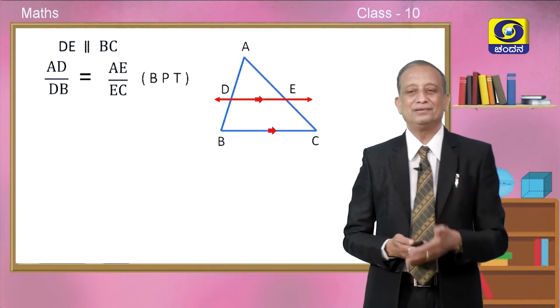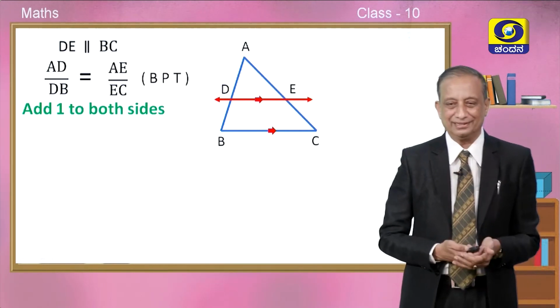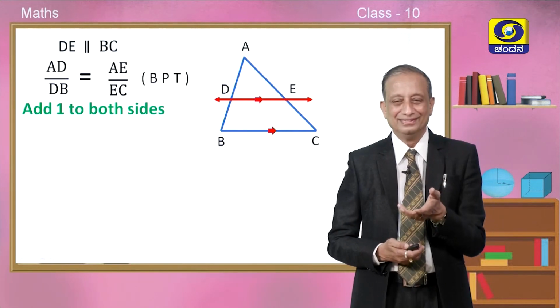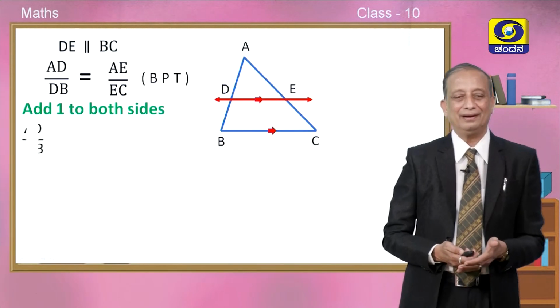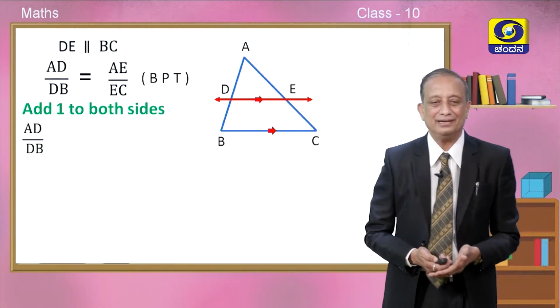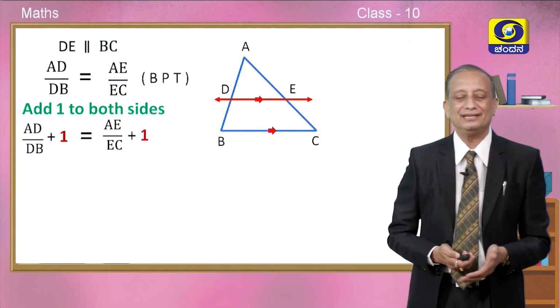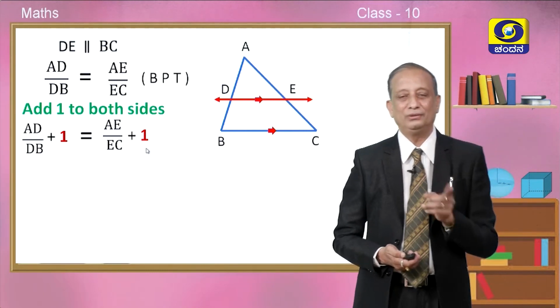It is quite simple. Just add 1 to both sides, children. Adding 1 to both sides. Is it possible? Yes, it is definitely possible. Let us do it. Okay. So, AD divided by DB plus 1 is exactly equal to AE divided by EC plus 1. So, this is the meaning of adding 1 to both sides.